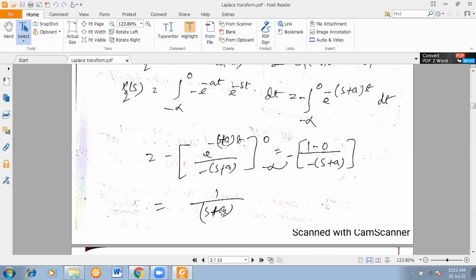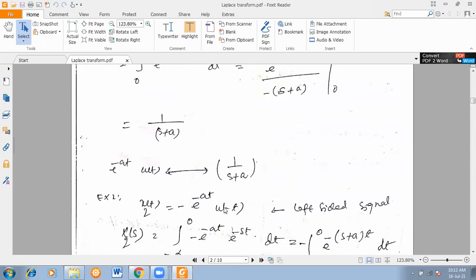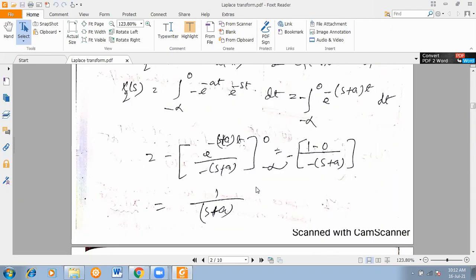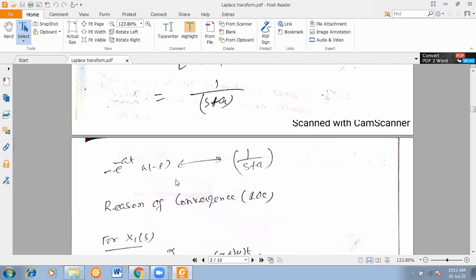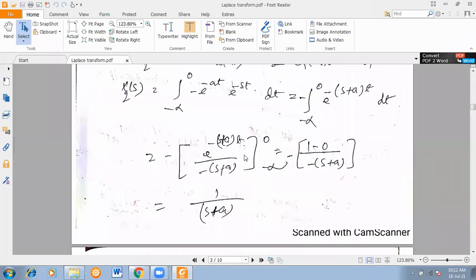Now thing is that, see here, both the cases, e to the power minus a t ut gives 1 by s plus a and minus e to the power minus a t u minus t, then also 1 by s plus a. Okay, so both the cases the form is same. So in which condition they are equal, that condition you have to find out. So we got 1 by s plus a here by maintaining the convergence property of this expression.